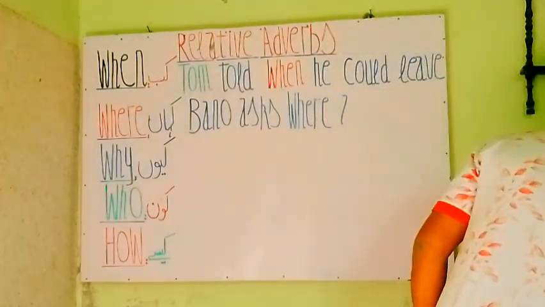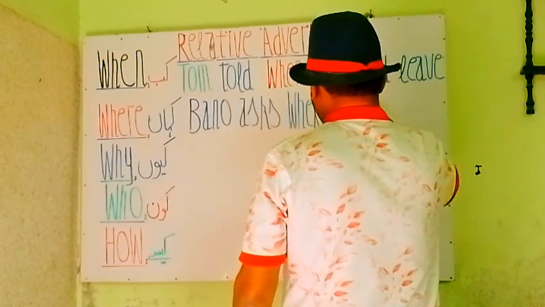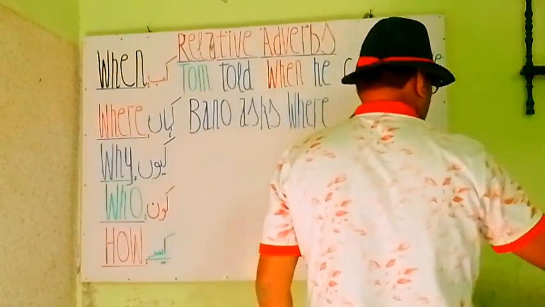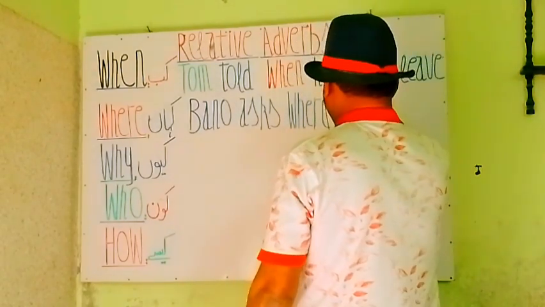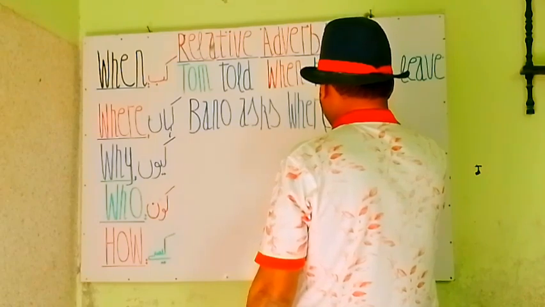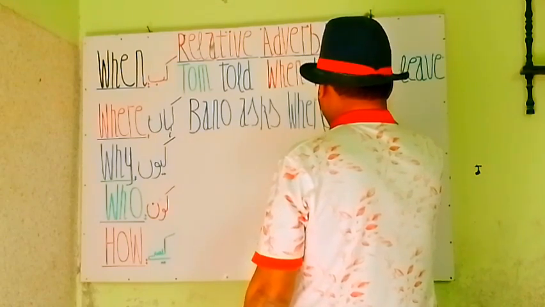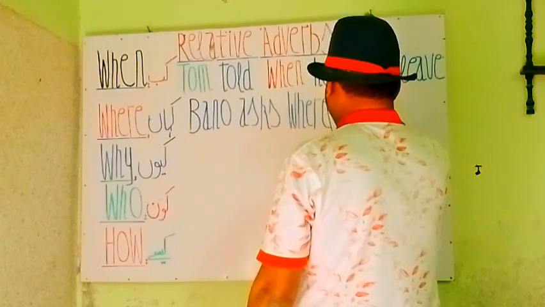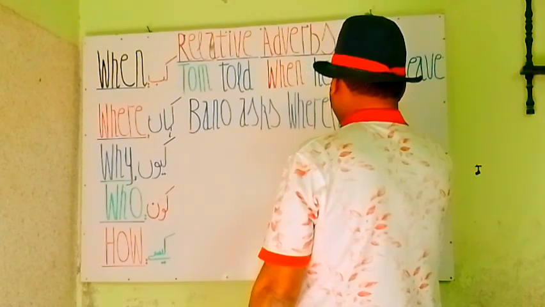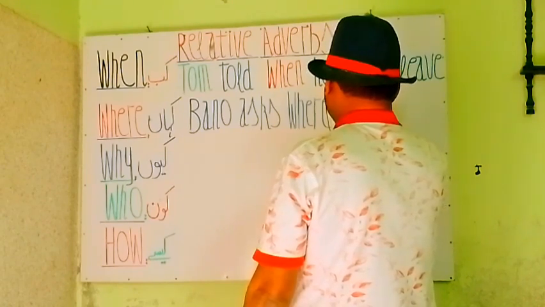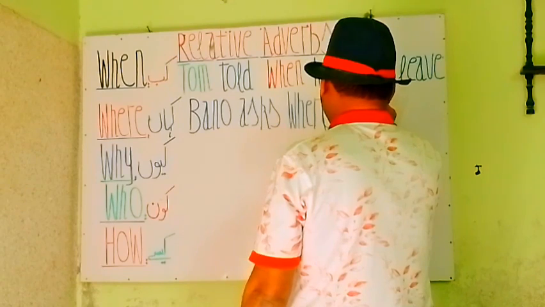We write it as a positive statement. Where my books are. मेरी किताबें कहाँ हैं? Here see the my. So Bano asks, बानो पूछती है where my books are.